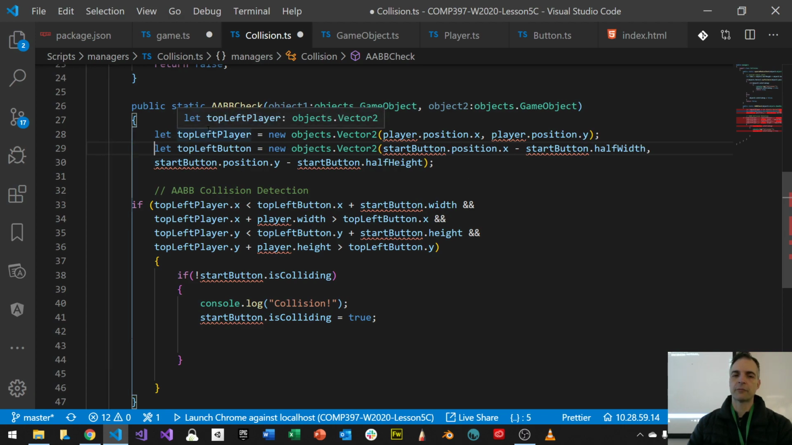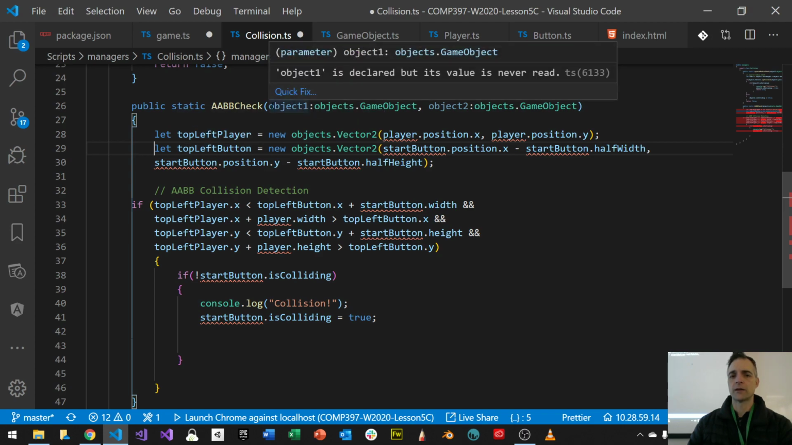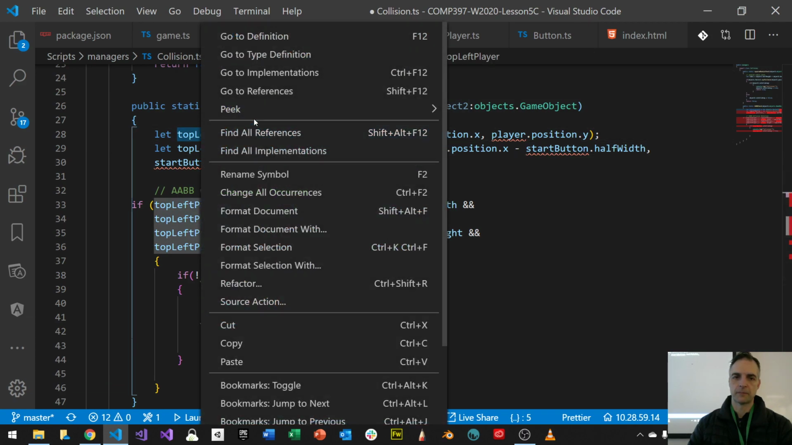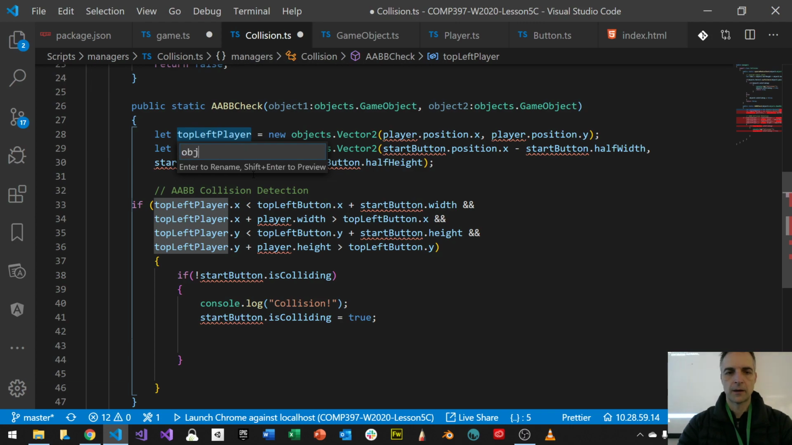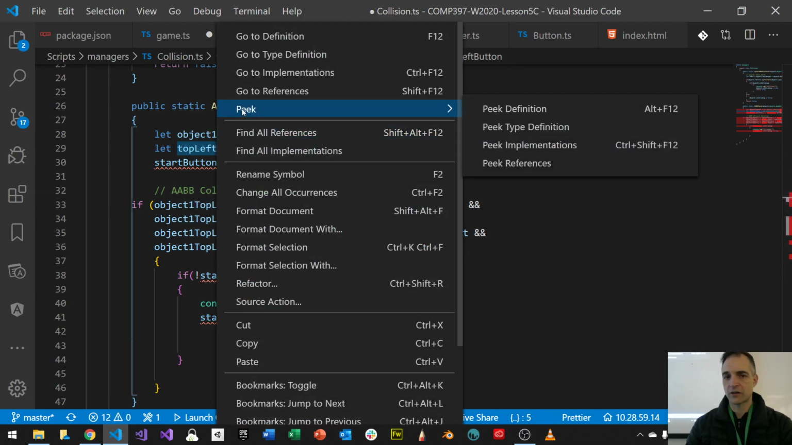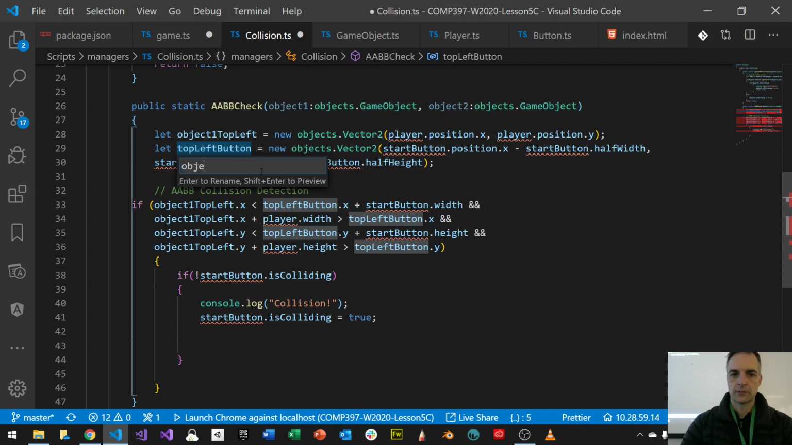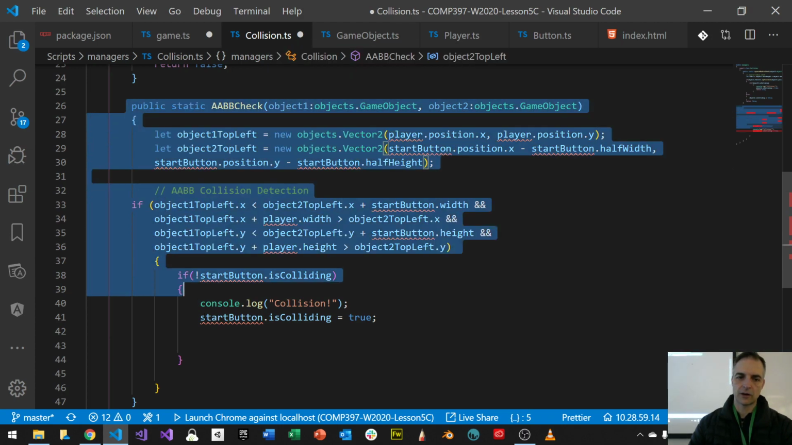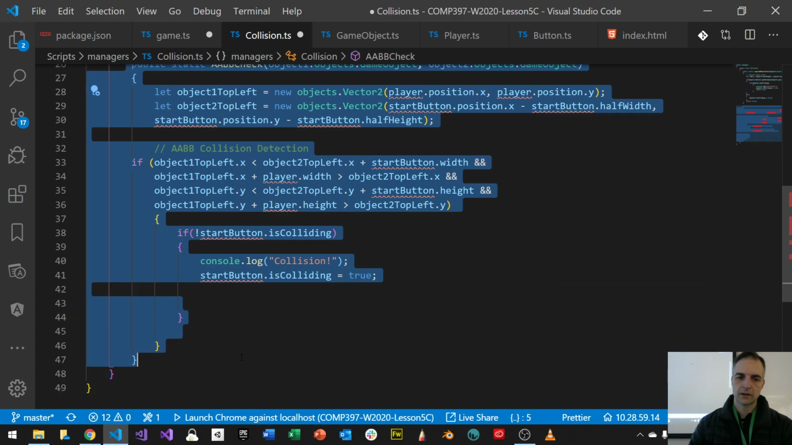Okay, top left player, top left button. That makes no sense anymore. These things should be object 1 top left, object 2 top left. So let's rename those. Rename object 1 top left, right? And this should be object 2 top left, because we're going to be more generic again, right? Object 2 top left. Okay, now player is object 1.